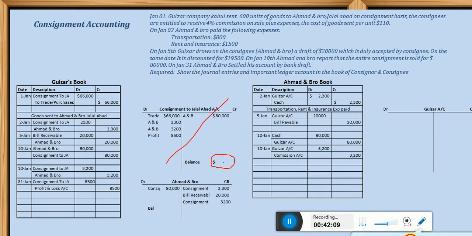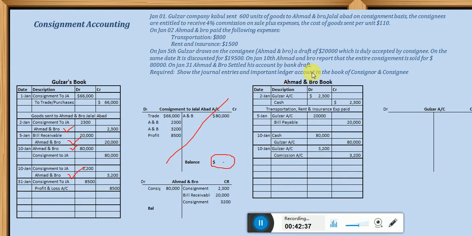Here the Ahmad account credited, we posted into the credit. Here again credit 20,000, and here Ahmad and Bro again credit 3,200, and finally Ahmad and Bro here in one place debited 80,000, and that is we have moved 80,000. Okay, dear students, next we are coming to post all transactions of Ahmad and Bro into his accounts, and this posting is to be done by Ahmad and Bro.